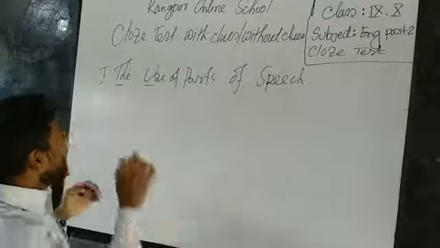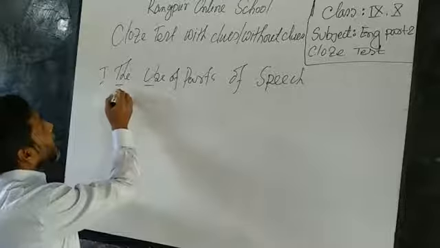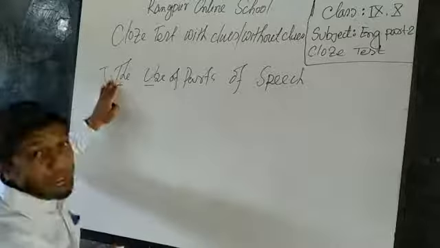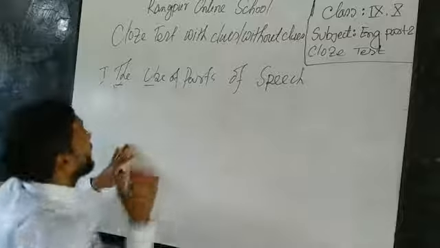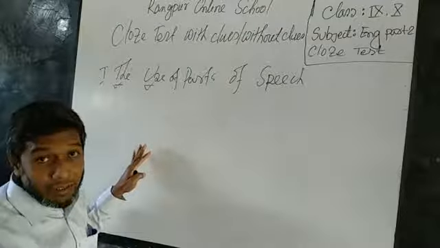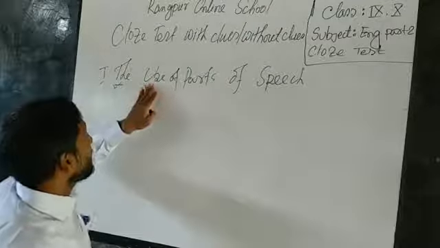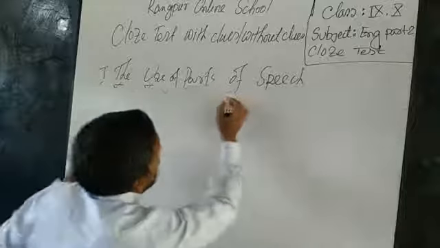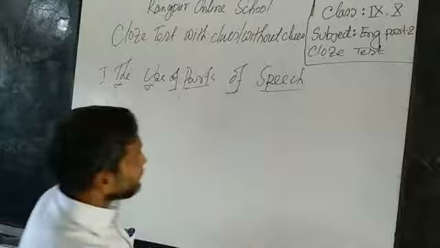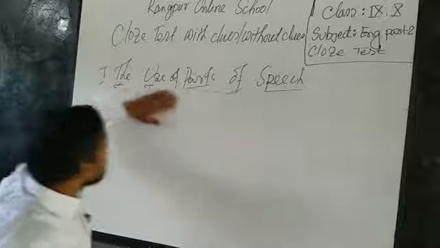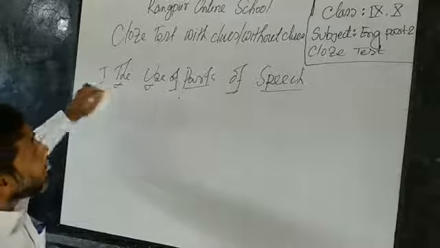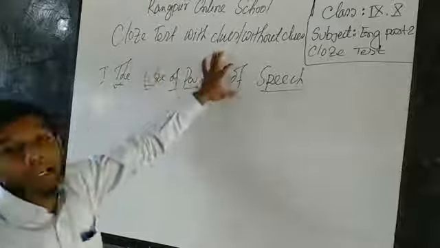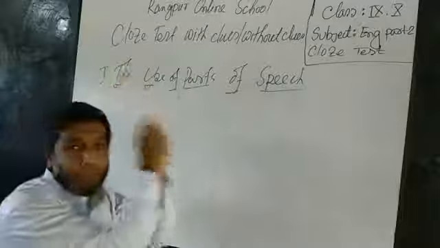But if I analyze the sentence, then I can analyze the position of why I have used here "the use". So here we have "of", "parts of", and "speech". If I analyze this section, then I can understand why I have used here "of". Of is a preposition.